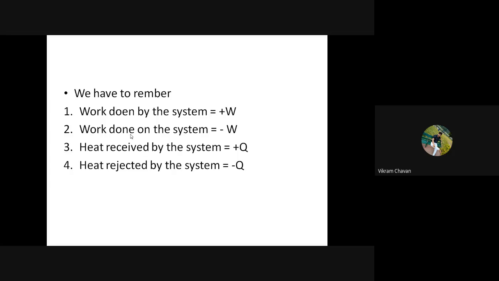Second one, work done on the system will be equal to negative work.